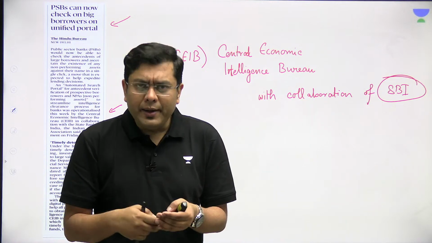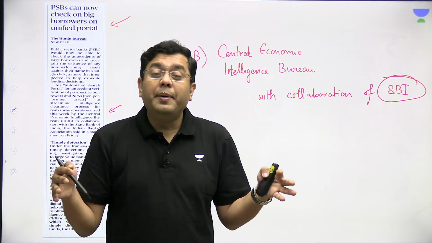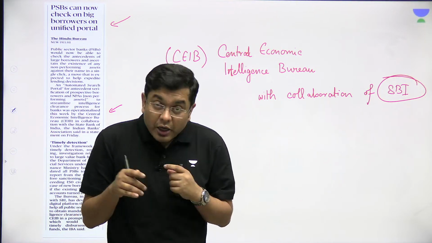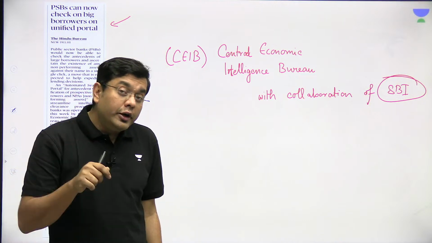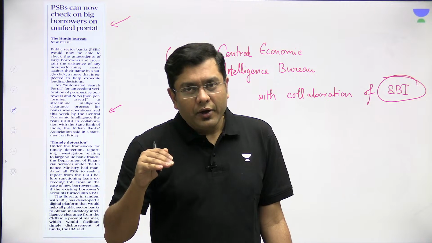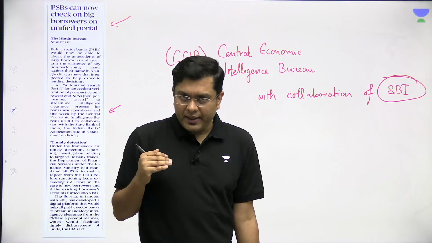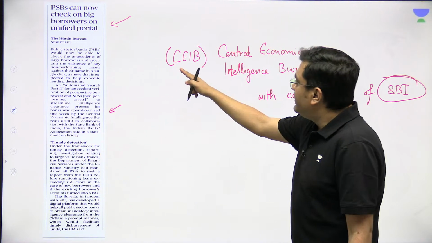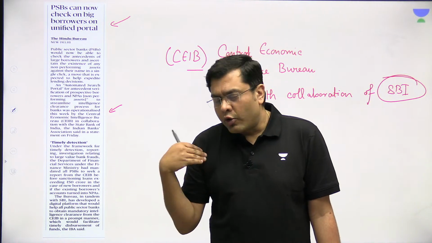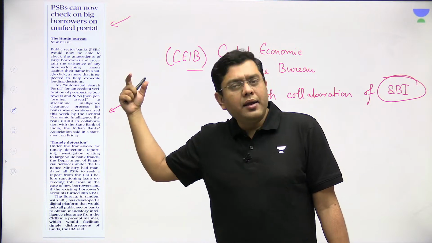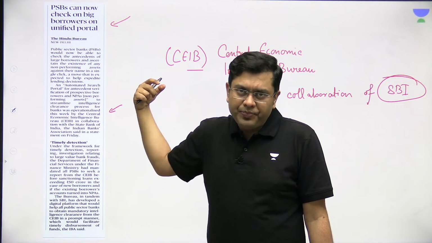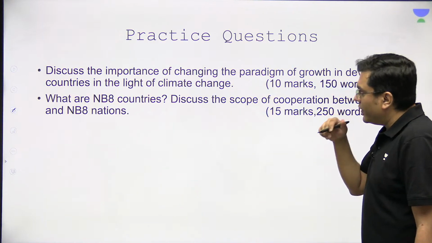Not borrower like you and me. Borrowers, we are talking about those who borrow in hundreds and thousands of crores. Because why? In order to save the incidents and the events of NPA. Okay, to reduce the burden of NPA. So that is what the CEIB and the SBI have done. So here a question can be framed regarding what that unified portal is, what is its purpose, who has set it up. Now let us take a look at the practice question.